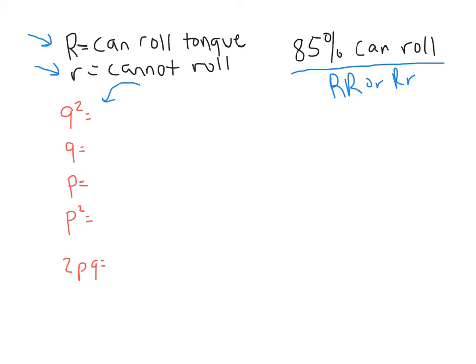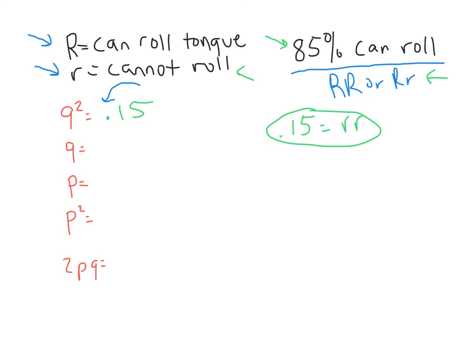All right, so the problem gave us that 85% of the population can roll their tongue. So they're big R, big R, or big R, little r. That means 15% or 0.15 cannot roll their tongue. Well, the only way they cannot roll their tongue is they got to have the genotype of little r, little r. Well, that's what Q squared is. Q squared is what's the percentage or the frequency of homozygous recessive. So we just figured out what Q squared is. It equals 0.15.